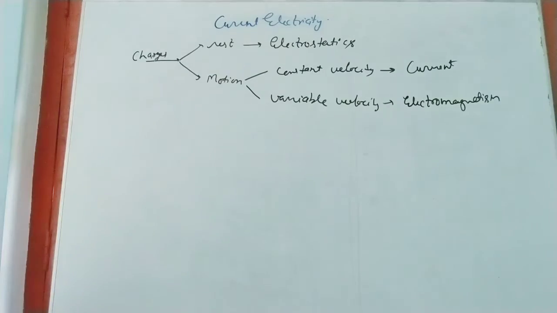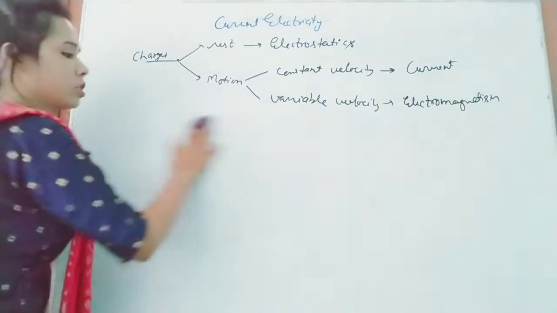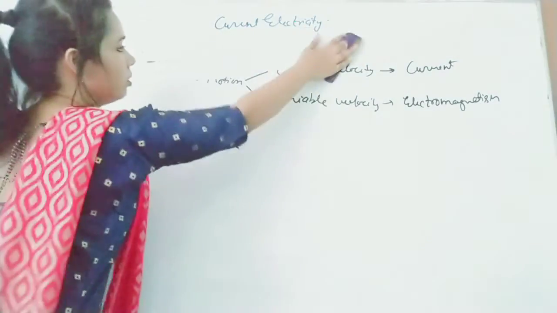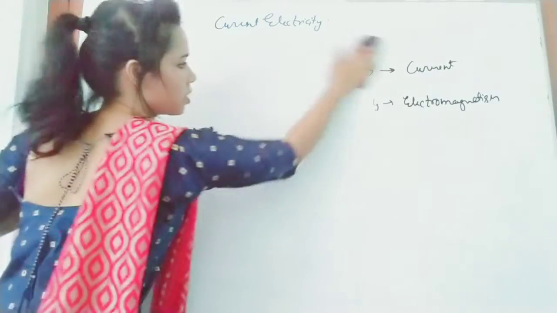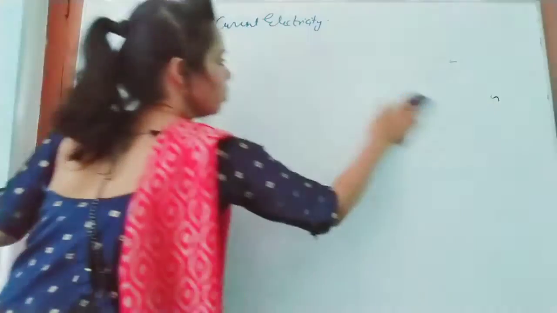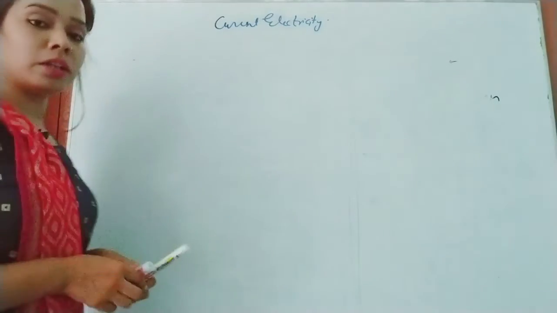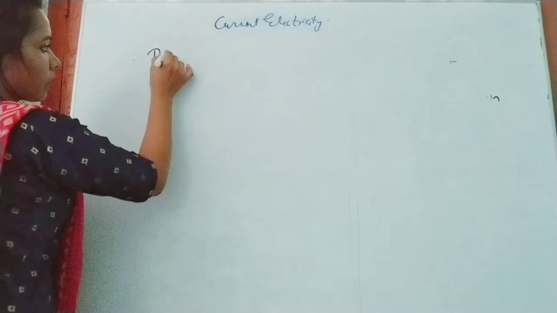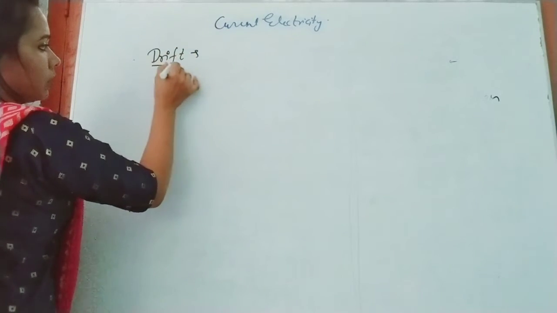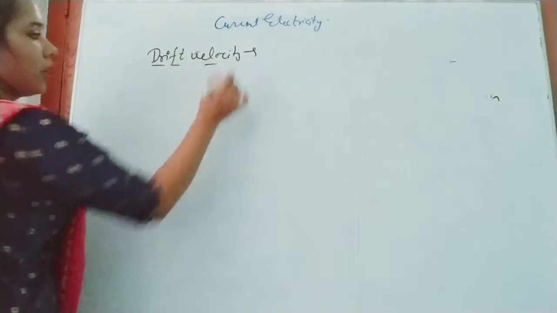Now the first concept coming in current electricity is drift velocity. We are going to understand what drift velocity is. Sometimes this derivation of drift velocity also comes in the board exam, so this is an important derivation. Let's understand it, but before that, I will explain a little concept.